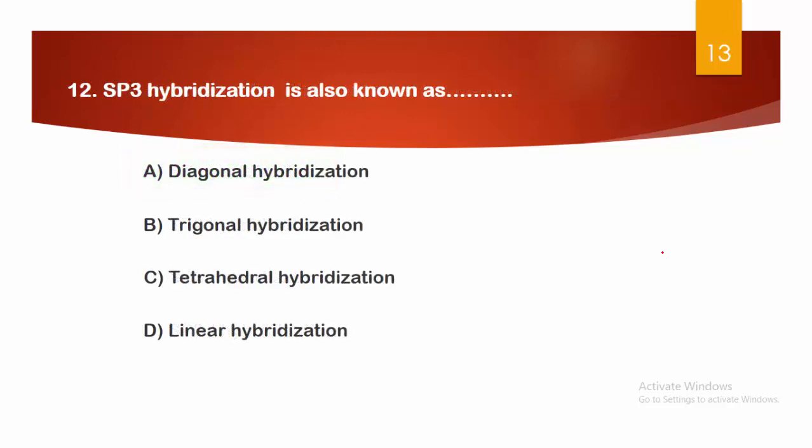Next, sp3 hybridization is also known as A. diagonal hybridization, B. trigonal hybridization, C. tetrahedral hybridization, and D. linear hybridization. This is again a very simple question. sp3 hybridization is known as option C, tetrahedral hybridization. Why is it called tetrahedral hybridization? The regular shape of an sp3 hybridized molecule is tetrahedral. Therefore, this hybridization is also called tetrahedral hybridization.